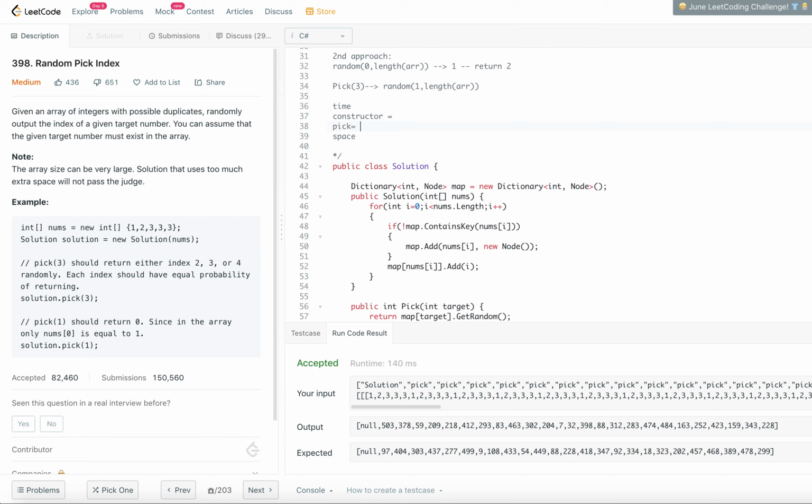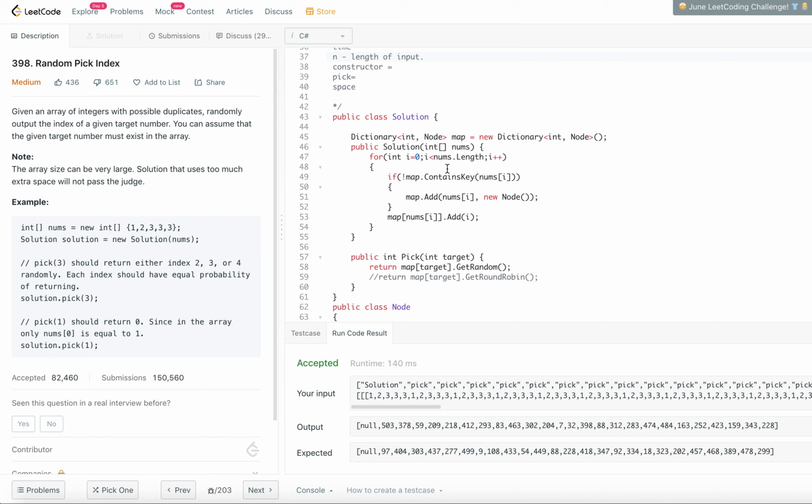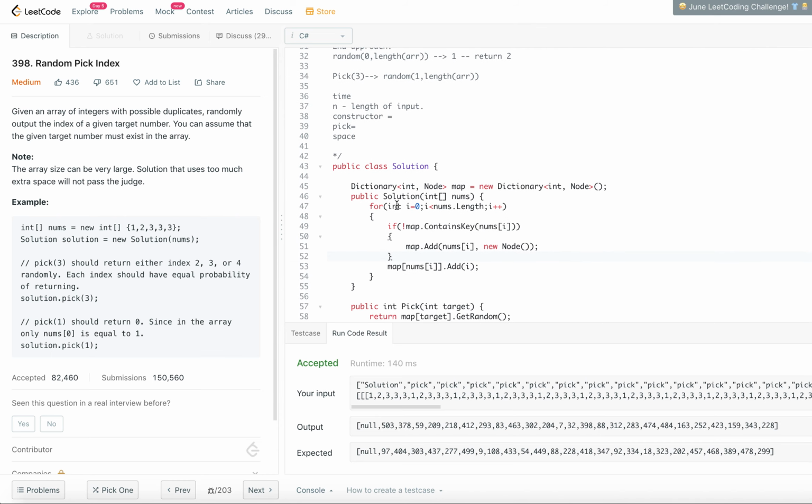So for the constructor, before that, let's call n the length of the input, because it is an array of integers. And the constructor, how much time is it going to take? We have one for loop here to initialize the map. So the constructor is going to take order of n time, because n is the length of the input.